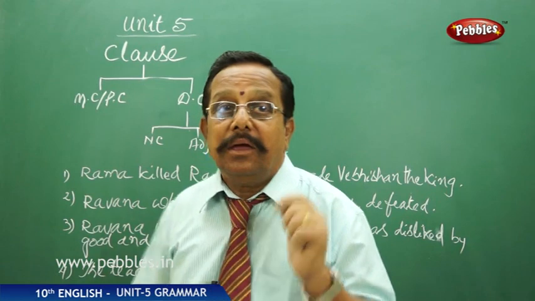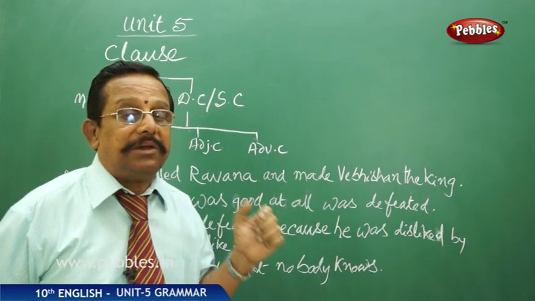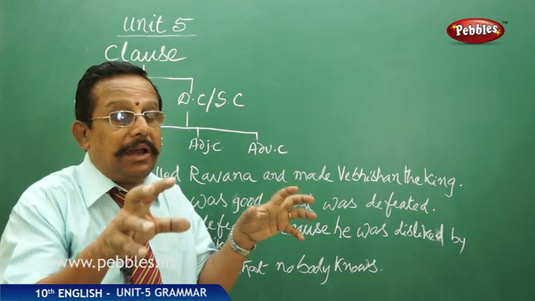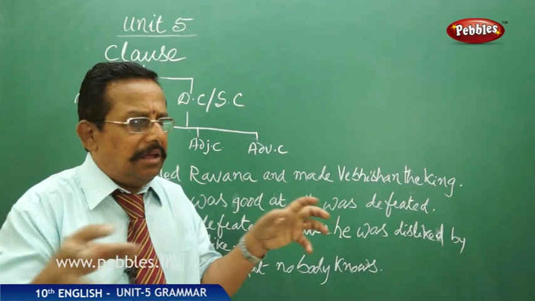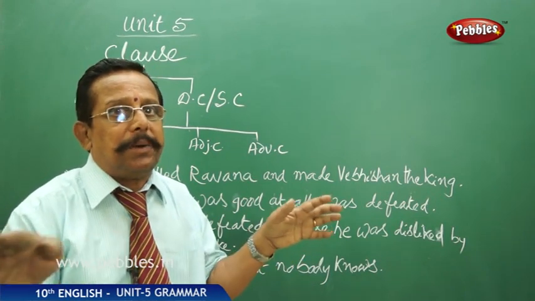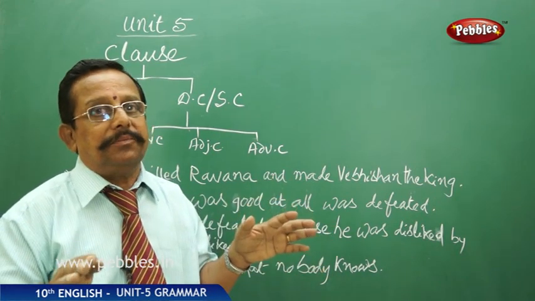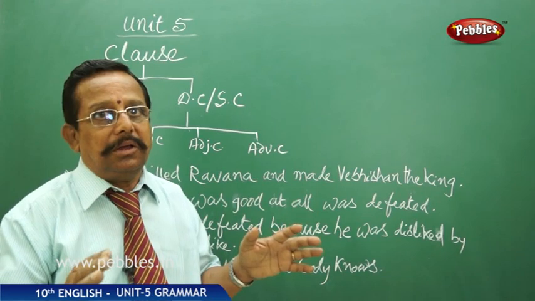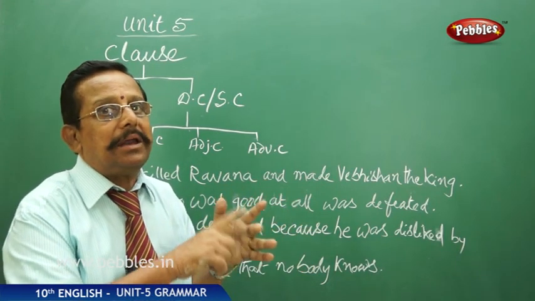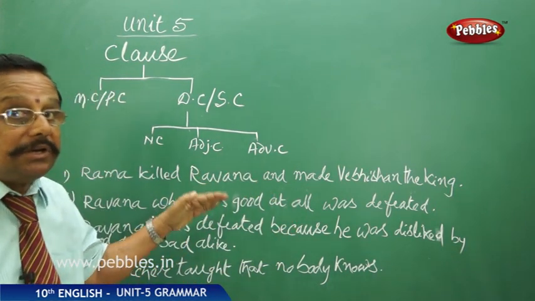Once again, what is a compound sentence? A compound sentence is a combination of two or n number of sentences, whatever we are adding together, in which all should remain principal clauses or main clauses, and compulsorily the conjunction should be and, but, or, yet. Then these are called compound sentences.